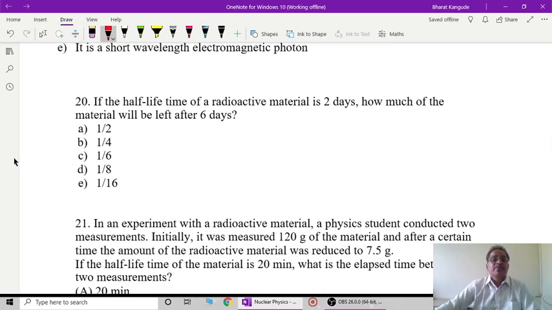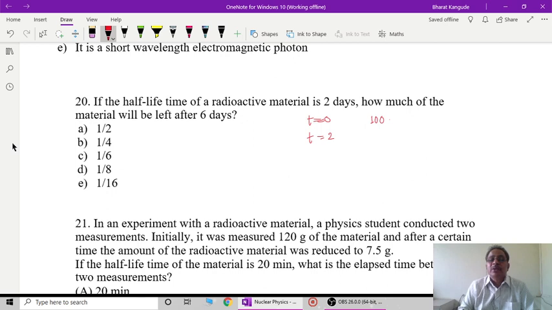That can be understood. Now the next is a numerical question. If the half-life of a radioactive material is 2 days, how much of the material will be left after 6 days? That is what we have discussed in an earlier video too. So we can write here, at t equal to 0 days, we have this sample to be 100%, or suppose 100 atoms are there. Then in the next 2 days, how much will remain?